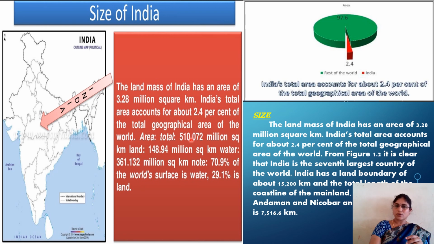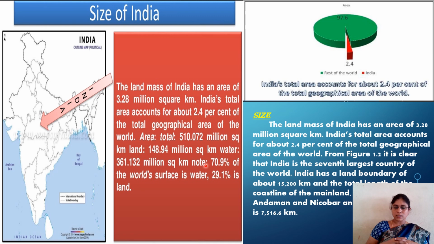Only the land part, apart from water, is 148.94 million square kilometers. When we consider water also, the water part is 361.132 million square kilometers.